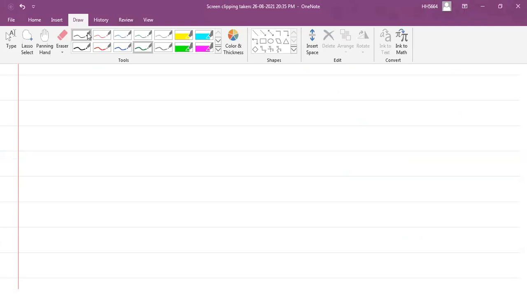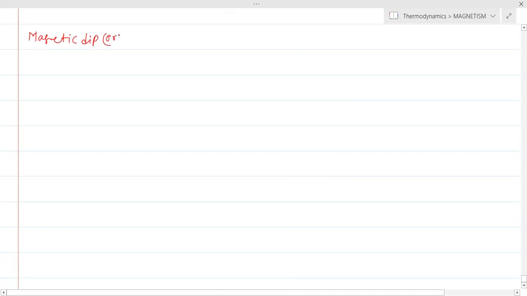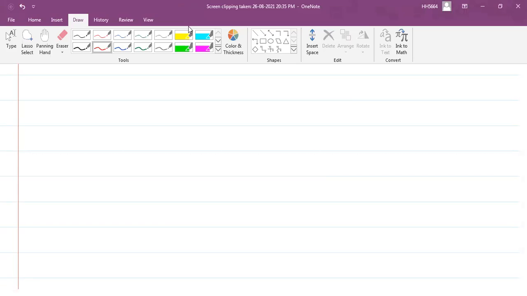Next, after declination, the most important thing is dip. This is called magnetic dip, or we will call it true dip, or original dip. Now we will understand this.